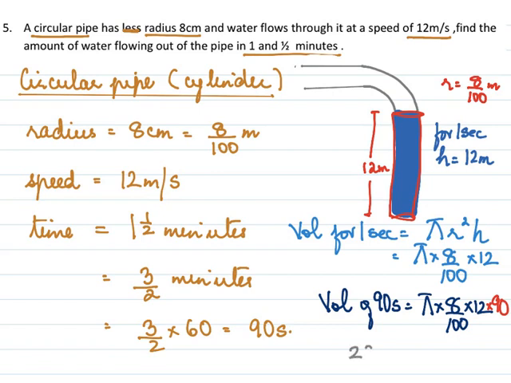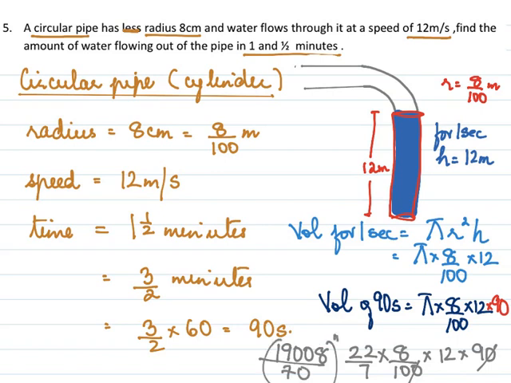So we'll calculate this for 90 seconds. Pi is 22/7, 8 over 100 squared into 12 into 90. So you cancel this out and you work this out. That would be, I'll just write it here, 19008 over 70 meter cube.